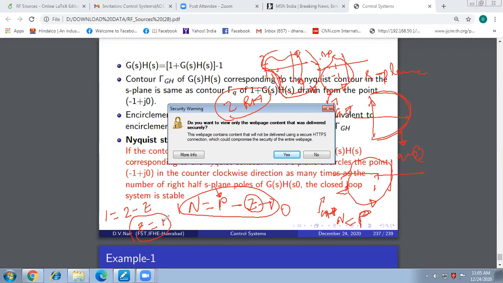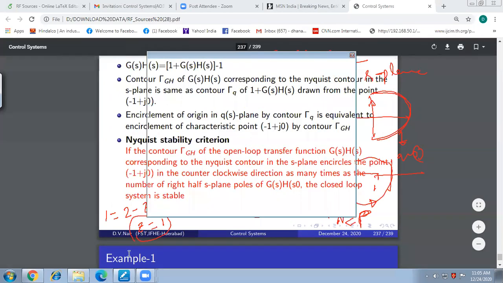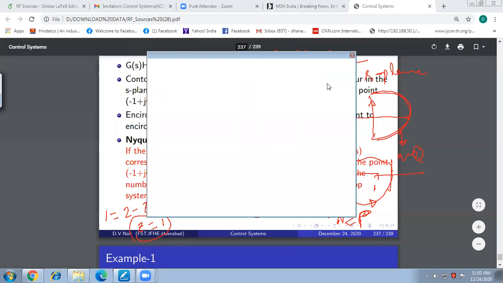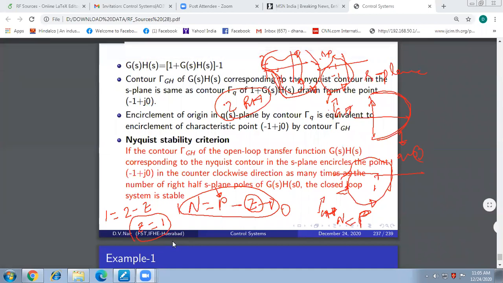So when Z has come out to be 1, is the system stable or unstable? Unstable. 1 right half closed loop pole. Unstable system. You understood, friends, what I am doing here?